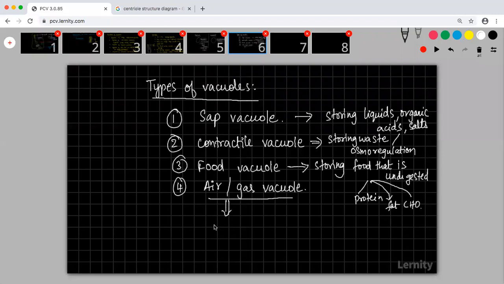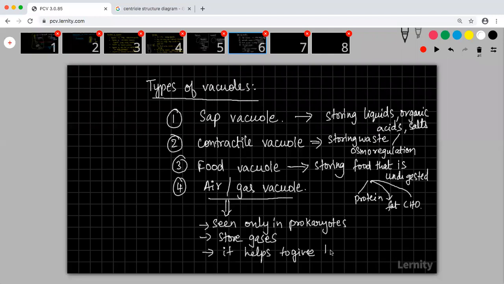It will be seen only in prokaryotes. It will store gases. It helps to give buoyancy. So this is the role of the gas vacuole.